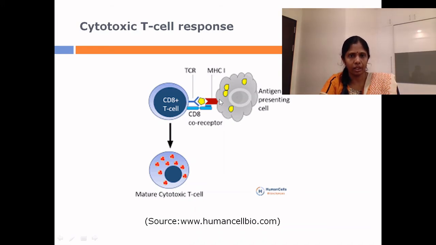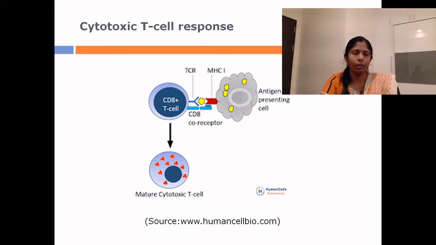And once this kind of stimulation is received by the T lymphocyte, it gets stimulated and gives rise to a mature cytotoxic T cell. The mature cytotoxic T cells then destroy that particular antigen presenting cell, which may be either an infected cell or an altered self cell.